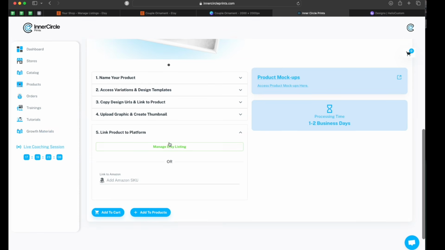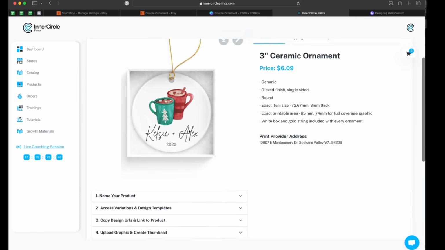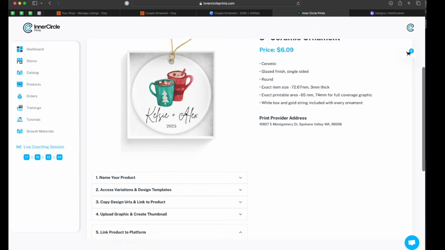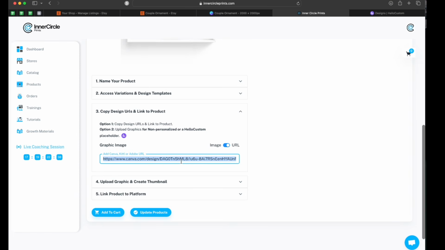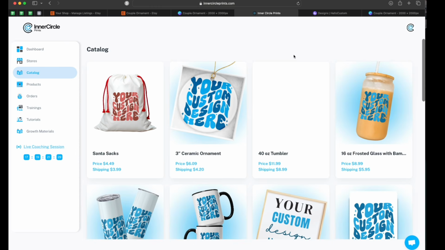If it's linked up, it'll turn green, and then you'll click on add to products. So when I go over here into my products, it's here with the updated thumbnail that we rendered. It's got our link that's going to lead us to the artwork, and it's linked via the listing ID. Now let's say you need to change something or unlink it, you'll just click that here. And once it's linked here in your orders tab, when you get an order, ICP will be notified via the listing ID, and it will show up in your orders tab.